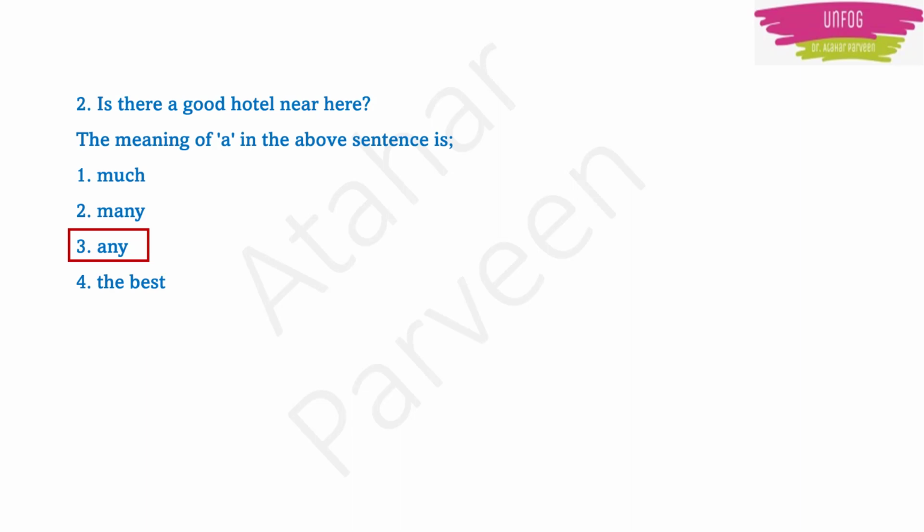Usually we don't like to elaborate sentences, right? If I am searching for a hotel, I will just ask, is there a good hotel here? I will not say, is there any one good hotel here? I will not make the elaborate sentence. All of us are lazy, right? We don't want to talk big sentences. We want to talk less and we want the information to be conveyed to the other person in a simple manner. So here the meaning of A is any.